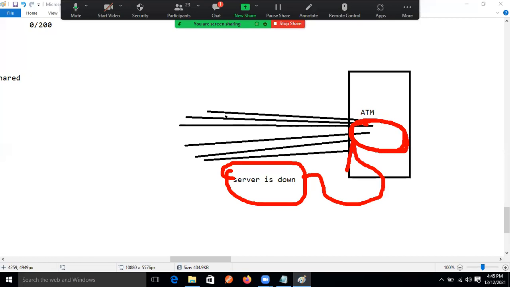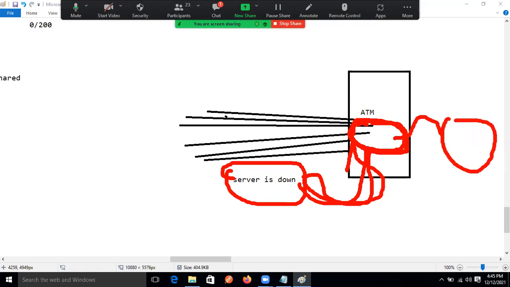For a while, means 10 minutes or 1 hour, we will stop those things. We will stop that service, and we will give one message. And at the same time we will trigger the admin: this ATM is not working properly, please see what the issue is. Then the admin people will resolve that issue. Until they resolve that issue, this ATM will not continue.